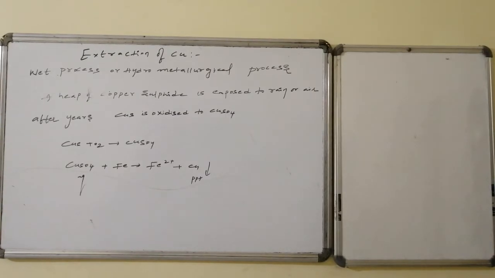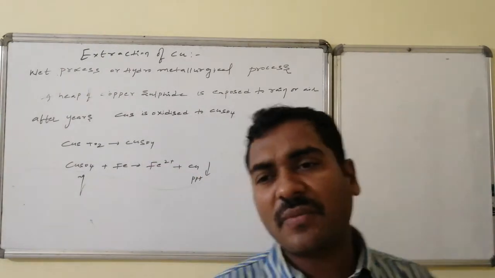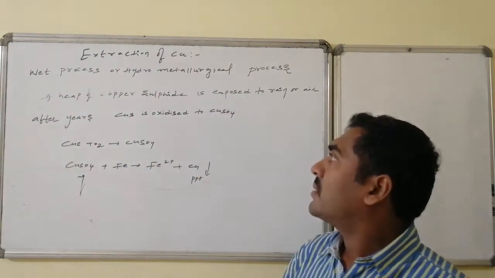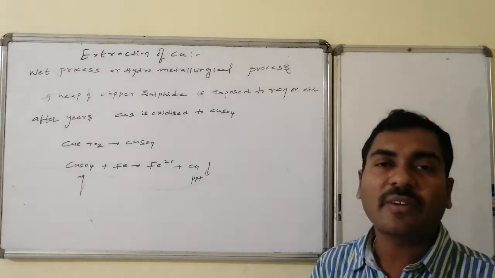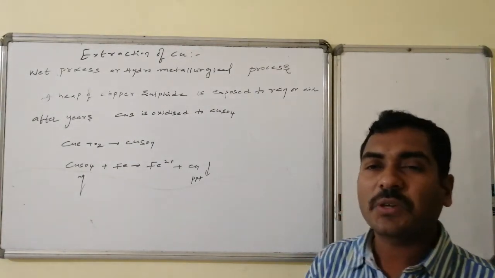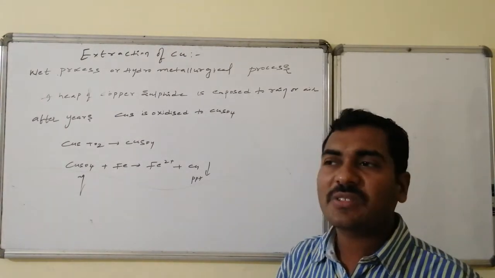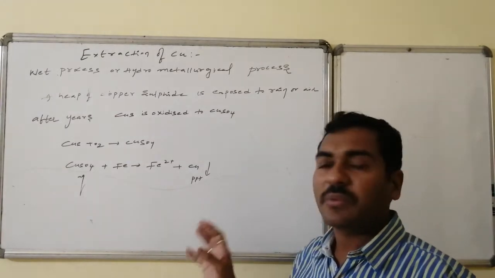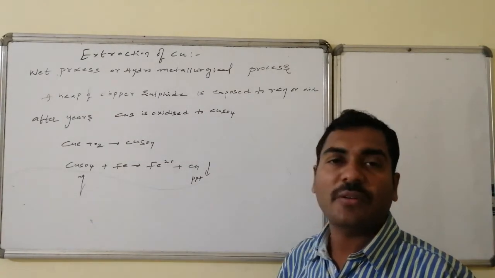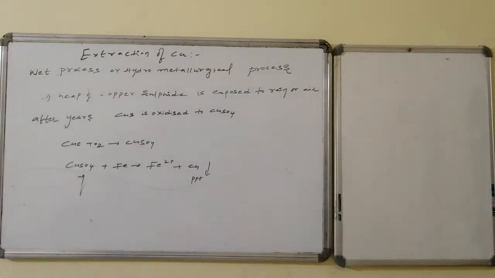In the wet process, that is the hydrometallurgical process, a huge amount of copper sulfide ore is exposed to the air or atmosphere or rainwater. As a result, it is slowly oxidized to copper sulfate over years. That copper sulfate aqueous solution, on reaction with scrap iron, which is converted to Fe2+ compounds, that is ferrous sulfate, is formed, followed by copper precipitate formation. Because here iron is more electropositive than copper.